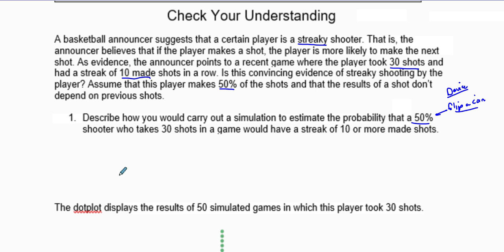We're going to state how we're going to do this. So we're going to flip a coin. If you want to put in a fair coin, just so we know, a fair coin 30 times. We'll say heads is a made shot, and then tails is a missed shot.